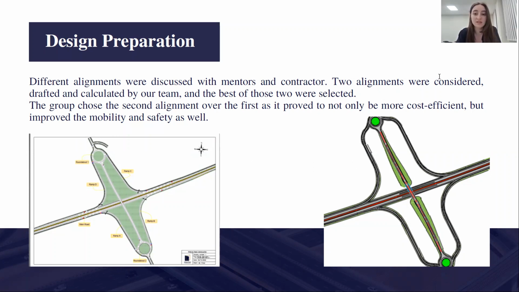The second alignment had just 1 horizontal curve, 350-meter long acceleration and 380-meter long deceleration ramps, roundabout radius of 30 meters, and occupied about 90,000 square meters. Other parameters of these 2 alignments were roughly the same. The group chose the second alignment over the first, as it proved to not only be more cost efficient, but also improve the mobility and the safety as well.